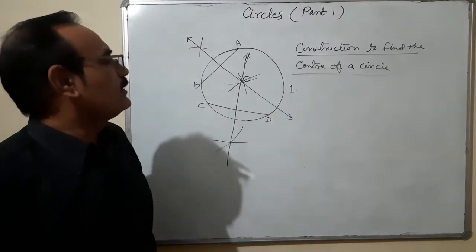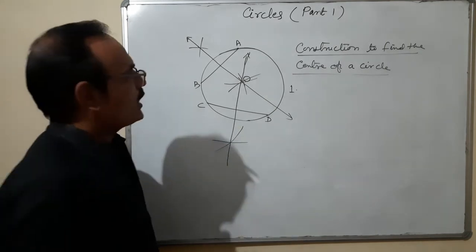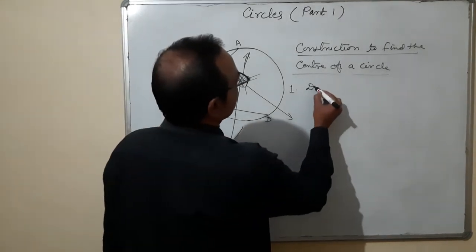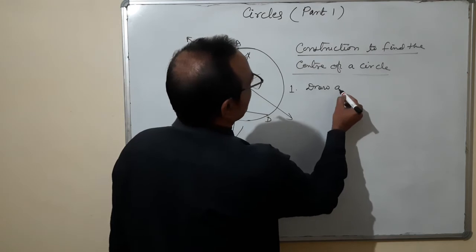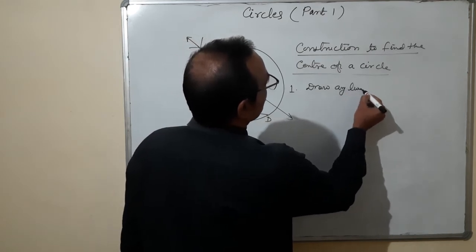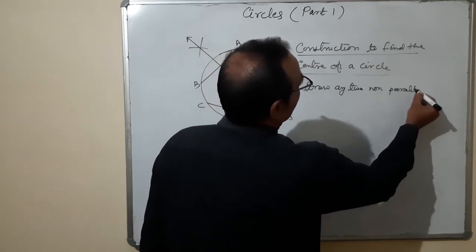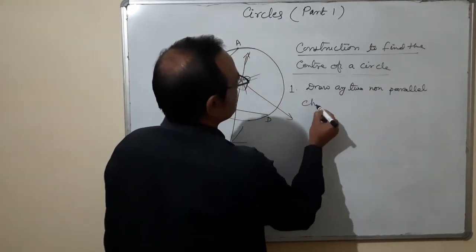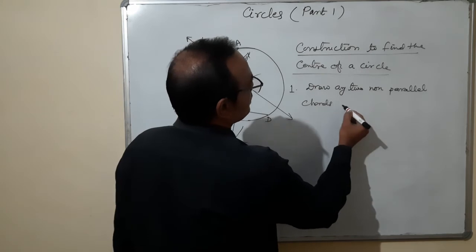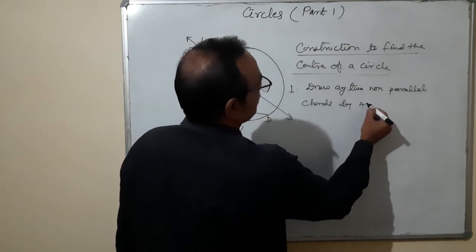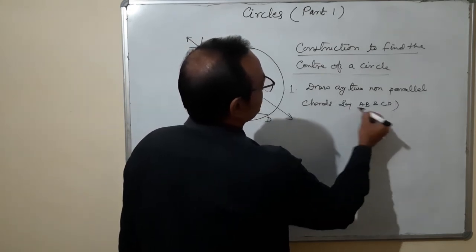Number one, draw any two non-parallel chords, say AB and CD.